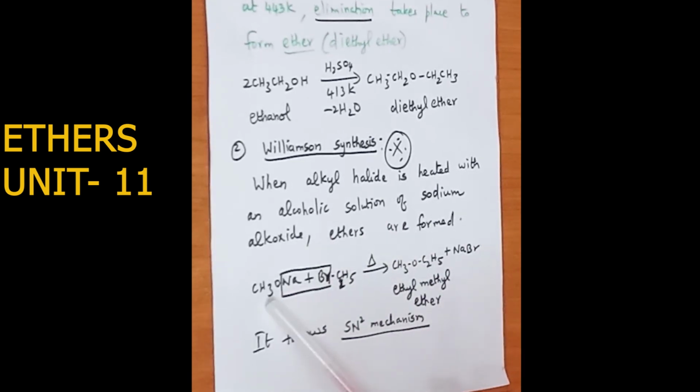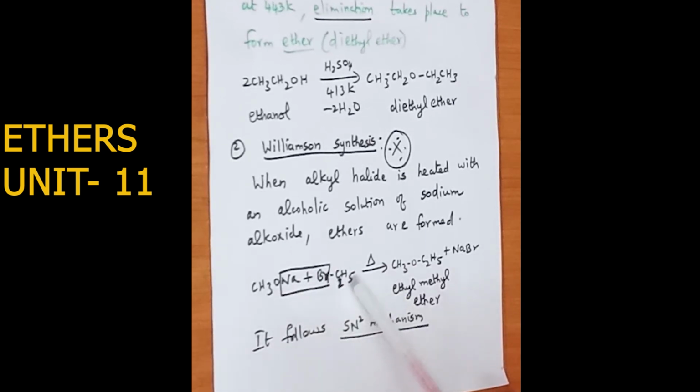So this is sodium methoxide. Sodium methoxide is treated with an alkyl halide. The alkyl halide is ethyl bromide. What are the halides? Fluoride, chloride, bromide, they are called halides. So in Williamson synthesis, sodium methoxide reacts with the alkyl halide, which is ethyl bromide. On heating we get ethyl methyl ether.